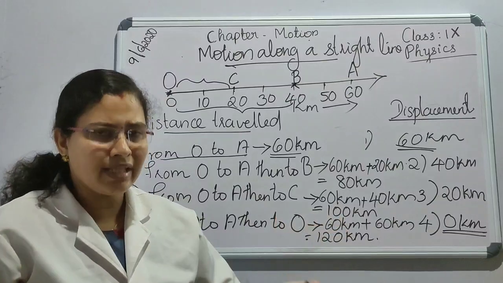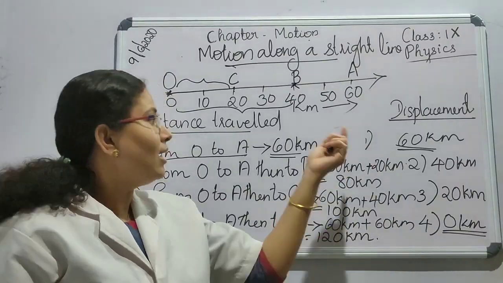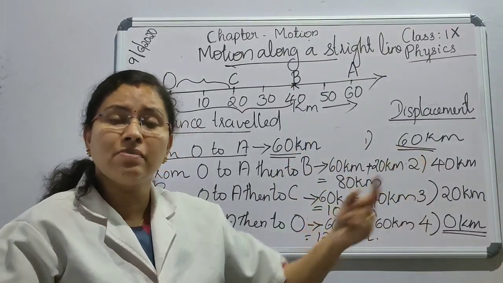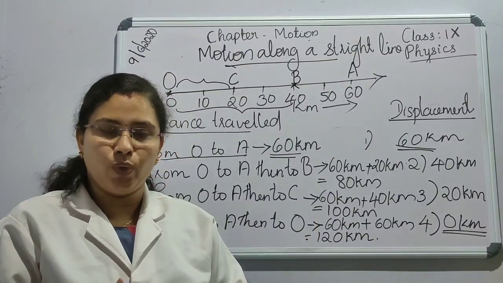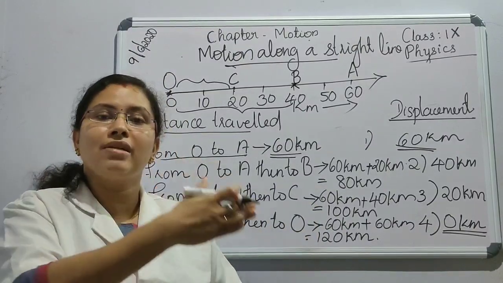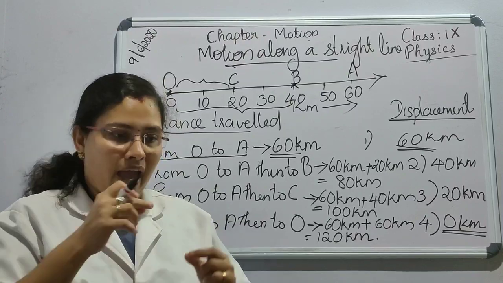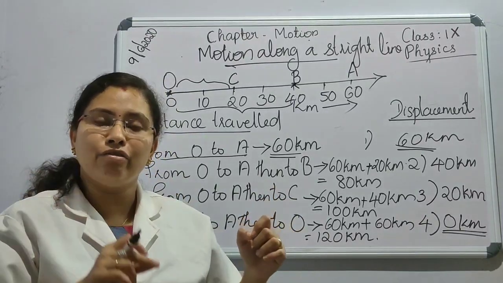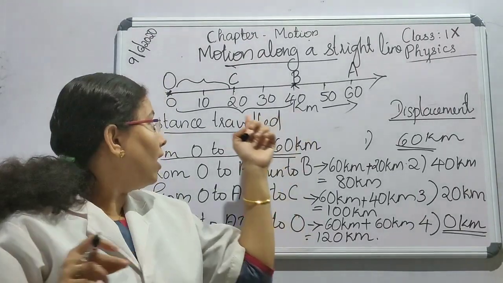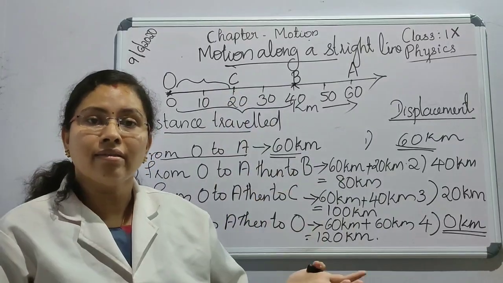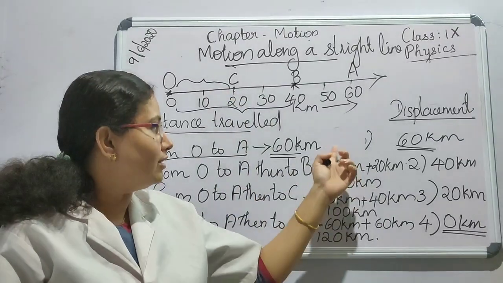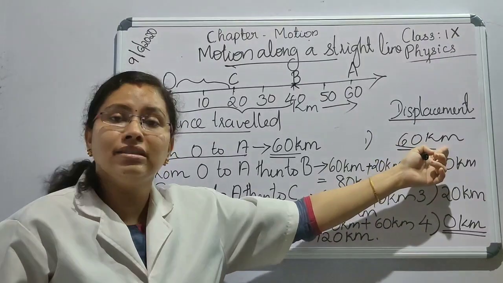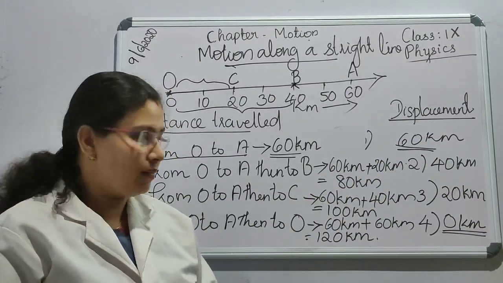So, in some cases, we can say the distance and the displacement may be equal. Okay, if the object travels in a straight line and the initial and final position is like this, then we can say that the distance traveled and displacement may be equal.